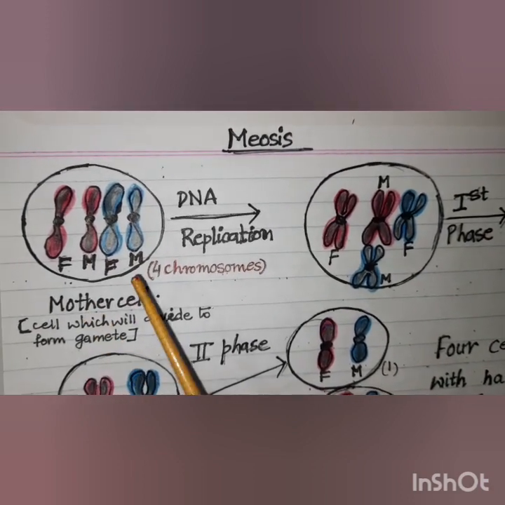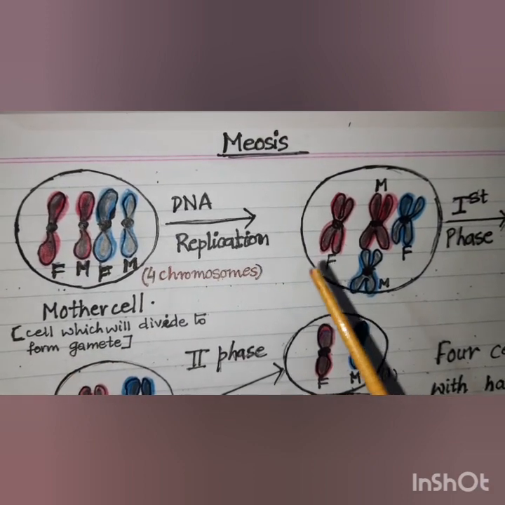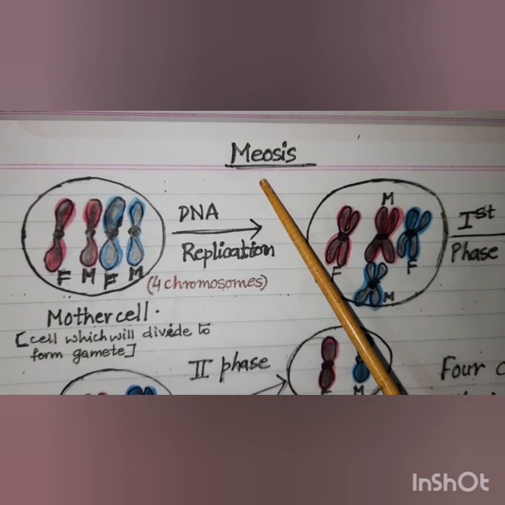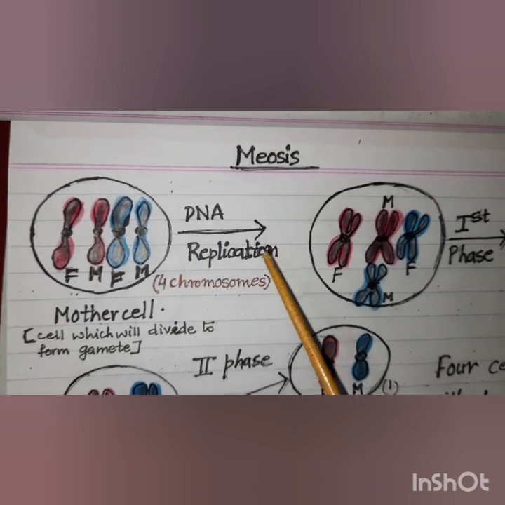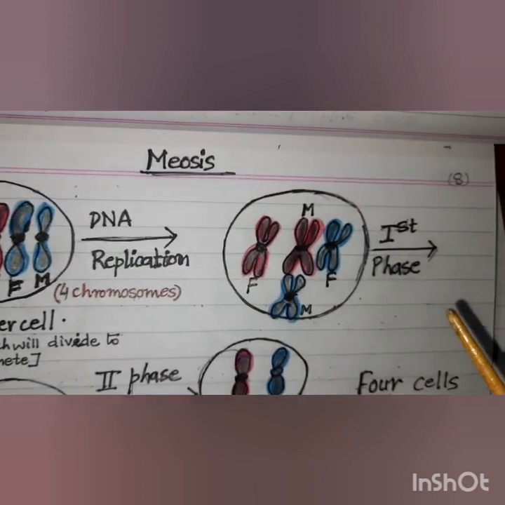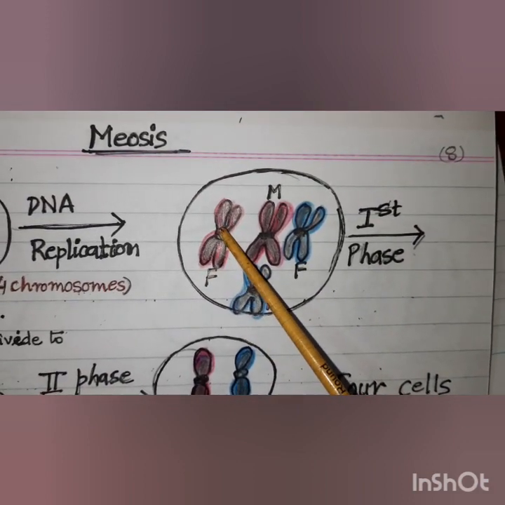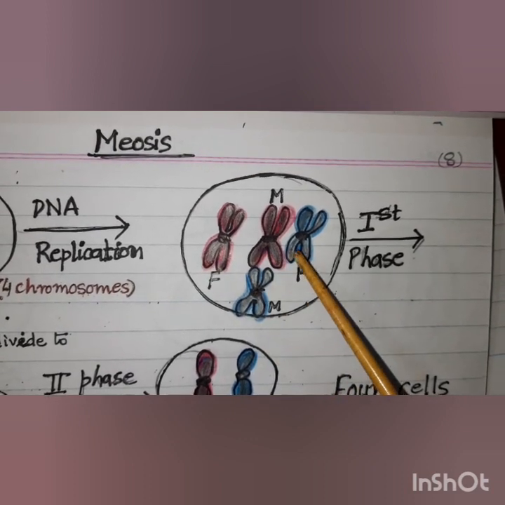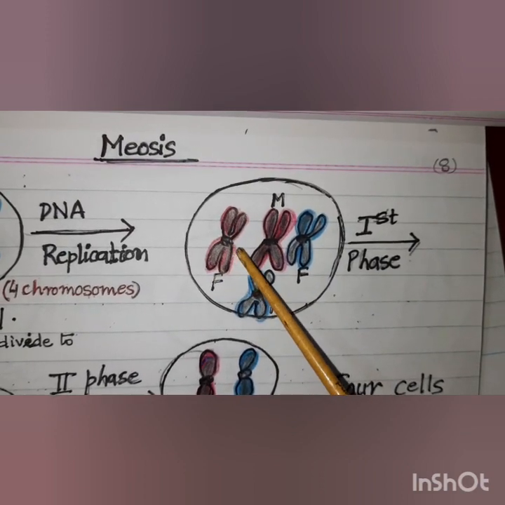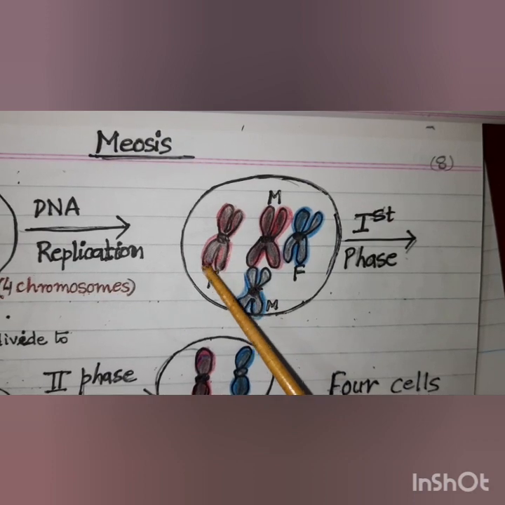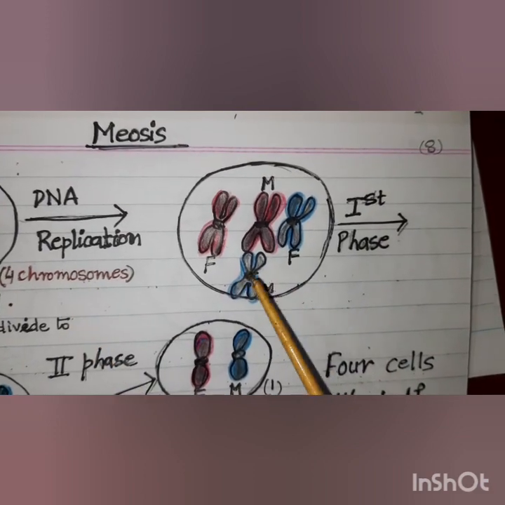Now in the first step, like we discussed in mitosis, the mother cell, that is the cell which will divide, will undergo DNA replication. So the 4 chromosomes in the mother cell will replicate, that is, it will duplicate, it will become double and it will form 8. Although the duplicated ones will remain attached. Here you can see 1, 2, 3, 4, 5, 6, 7, 8. Although this is a single chromosome only, it has not detached. They have not split up into 2 chromosomes. Hence it is only 1. But still they have duplicated and they have formed double the number.